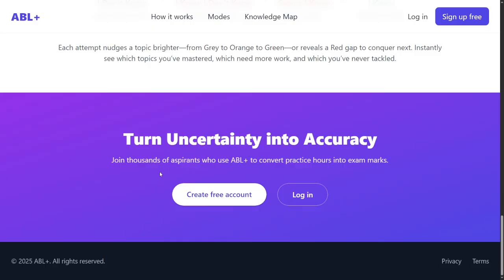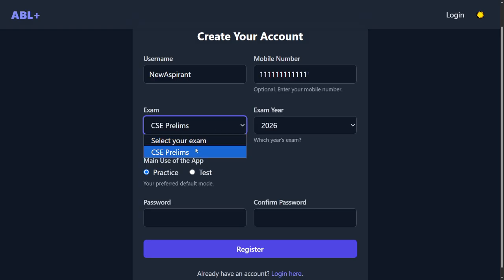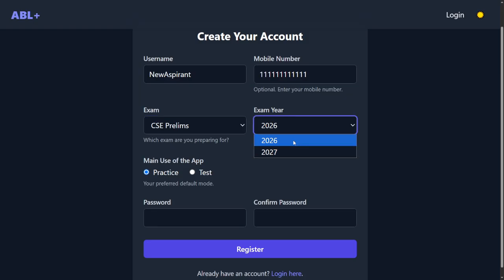So yeah, you can create a free account. Let me show you how to do that. Once you click this, you will have this form. I will say you are a new aspirant, and then you can type your mobile number, let us say 11111111, whatever, and then select your examination. Currently only civil service preliminaries is available. Then which year you are going to take the examination. Currently there are two options available. Let's just say 2026.